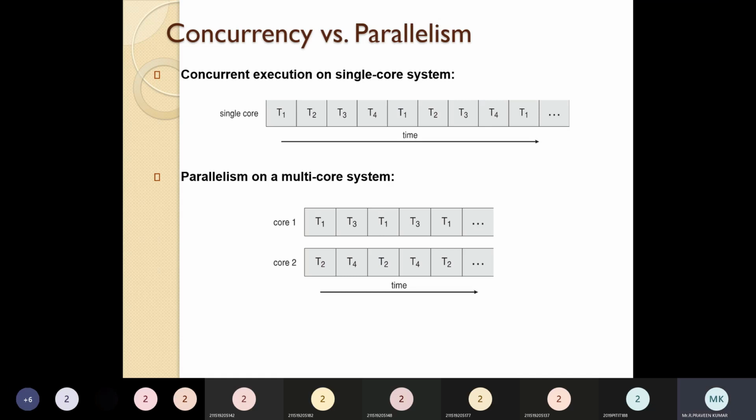Because of the priority, some tasks may have higher execution time, so they will keep on executing. The task which has less time to complete would have to wait for a long time. That's why concurrency is the most important thing when you're going for a single core. Parallelism we know. When we have more than one core, we try to execute the tasks equally on the dual core and so on. So this is the comparison between concurrency and parallelism.